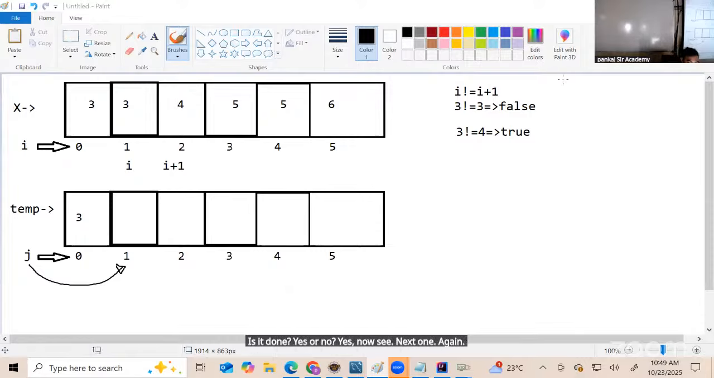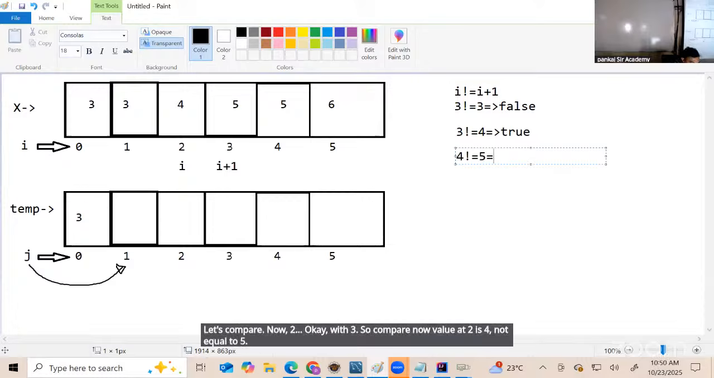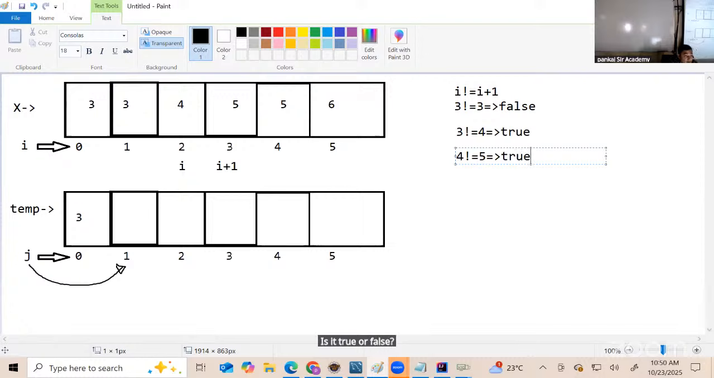Again, compare the neighboring elements. Let's compare now 2 with 3. The value at 2 is 4, not equal to 5. Is it true or false? True. Whenever it is true, what will you do?